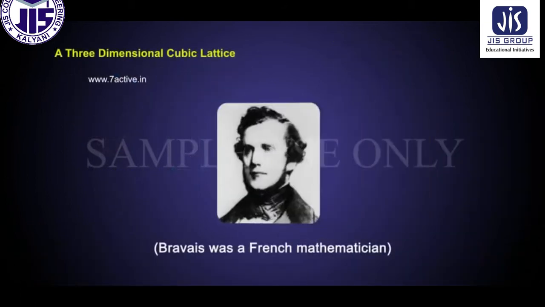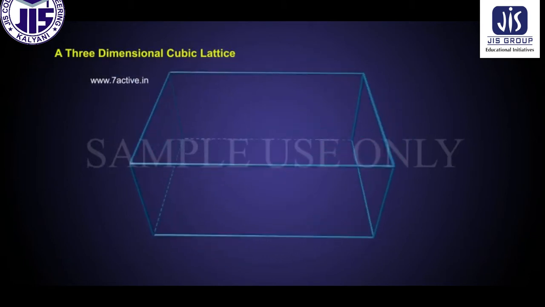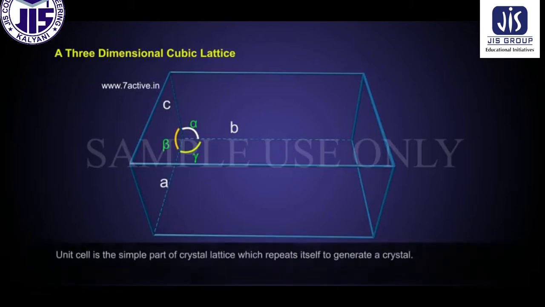Bravais was a French mathematician. Unit cell parameters: a, b, c are three edges, and alpha, beta, and gamma are the angles between them. Unit cell is the smallest part of crystal lattice which repeats itself to generate a crystal.